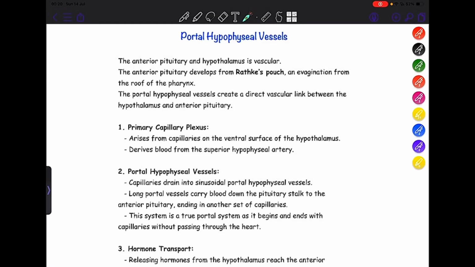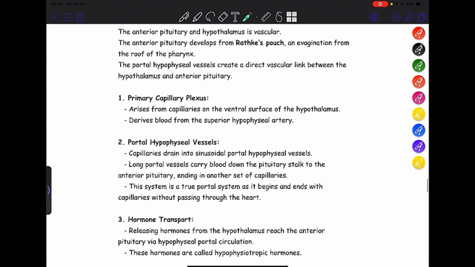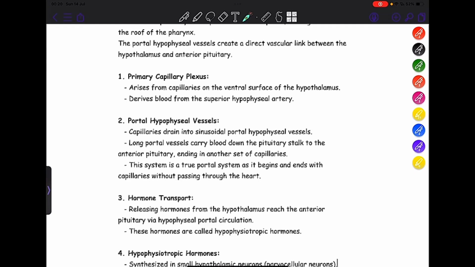The anterior pituitary and hypothalamus have vascular connection. The anterior pituitary develops from Rathke's pouch, which is an invagination from the roof of pharynx. The portal hypophyseal vessels create a direct vascular link between the hypothalamus and anterior pituitary. Now let us see the parts of this portal hypophyseal vessels. First, we have the primary capillary plexus. It arises from the capillaries on the ventral surface of hypothalamus and it derives blood from the superior hypophyseal artery.